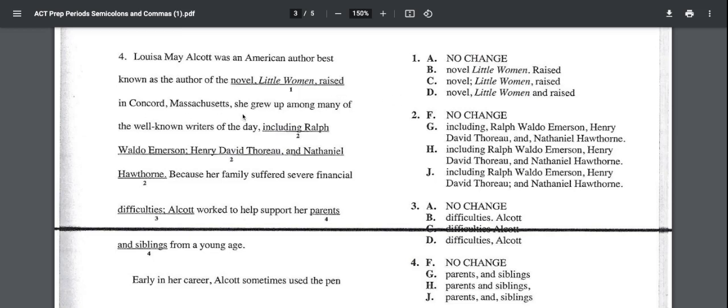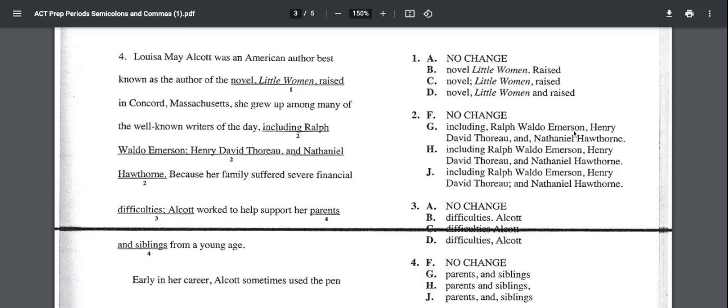So raised in Concord, Massachusetts, comma, she grew up among many of the well-known writers of the day, comma, including Ralph Waldo Emerson, semicolon, Henry David Thoreau, comma, and Nathaniel Hawthorne. All right, so here we have a list of names, right, other writers that she grew up with, and we've mixed a semicolon and a comma. Now, there are rare occasions where you can use a semicolon to divide lists, but you never mix and match, okay? So we should default to commas, and there's a comma here, so we need whatever answer choice gives us a comma here after Emerson.